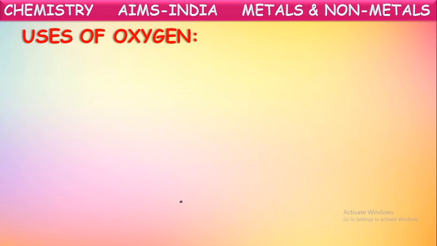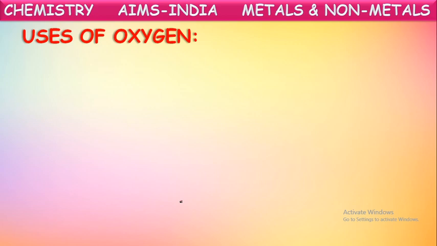Now, let us see the uses of these non-metals. We have seen the properties of non-metals, which are simply the properties which are not shown by metals. If they are not shown by the elements, those elements are considered as non-metals. The elements which do not possess the characteristics of metals are called non-metals. They have properties like non-lustrous, non-ductile, non-malleable, bad conductors of heat and electricity, low melting and boiling points. These are all the characteristic properties of non-metals.